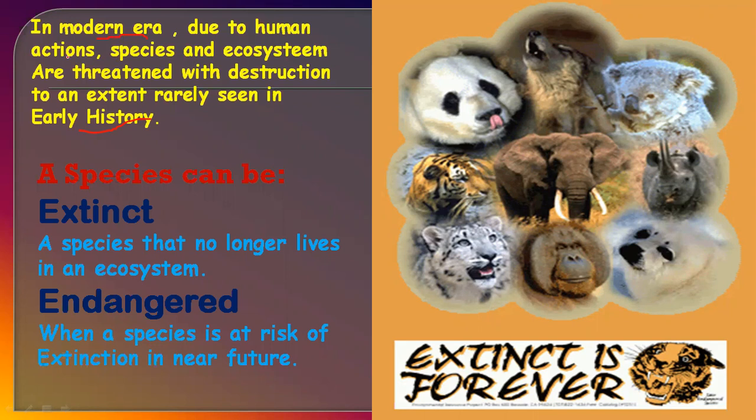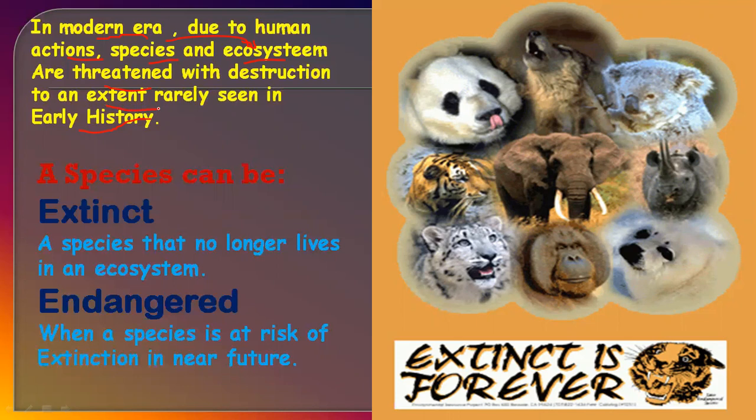Species live in ecosystems, so ecosystems are also in danger of destruction to an extent rarely seen in early history.